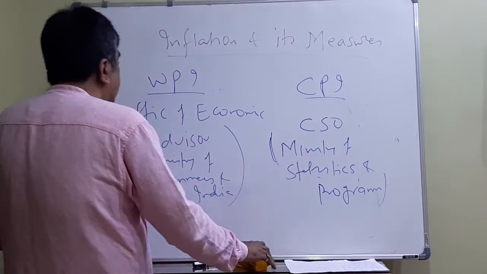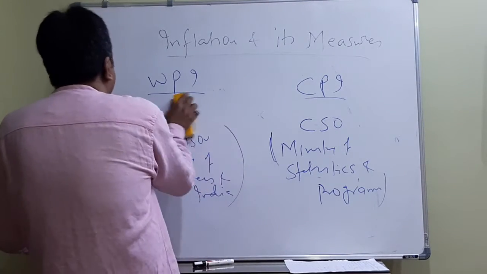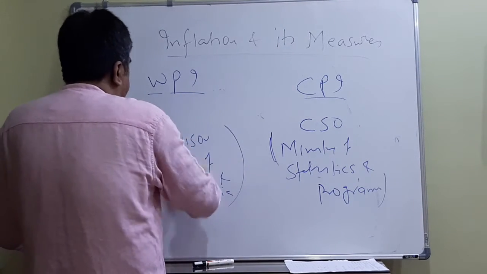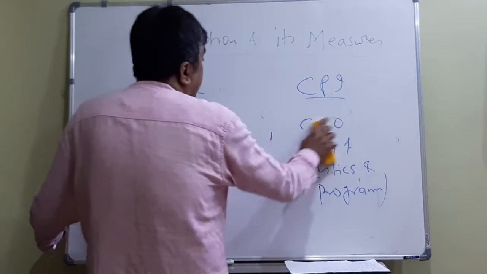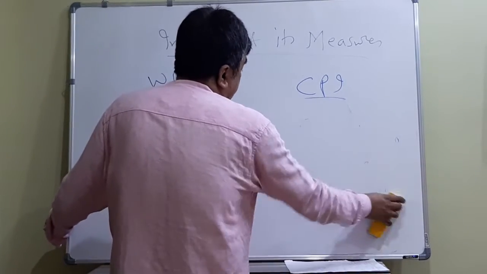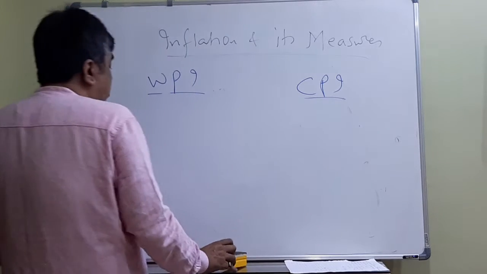Now the main thing that is called base year. Base year is going to be very, very important when we make an index. When we make an index, the base year is the year against which we make a comparison. There are many things which are always relative, increase or decrease.